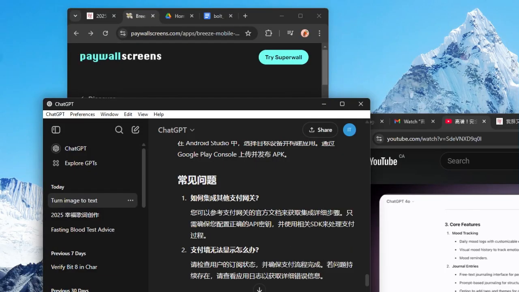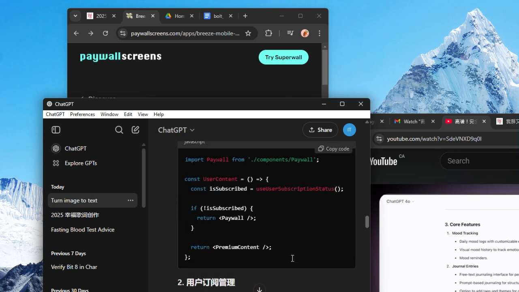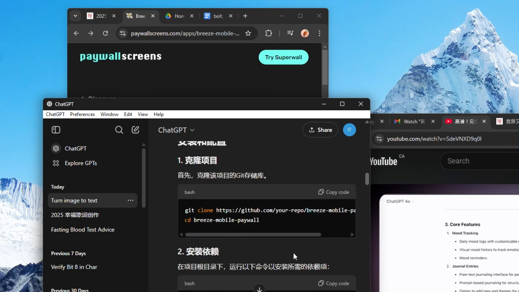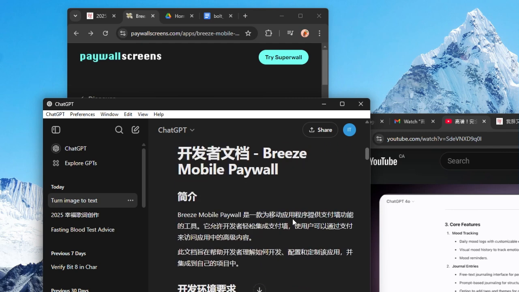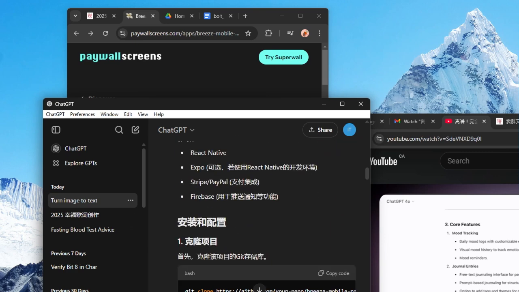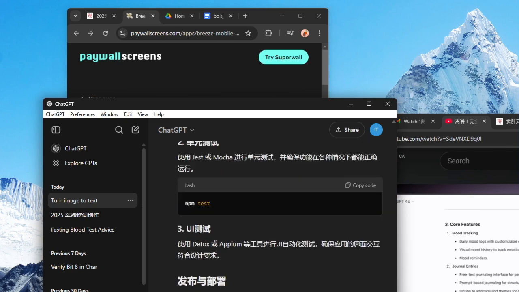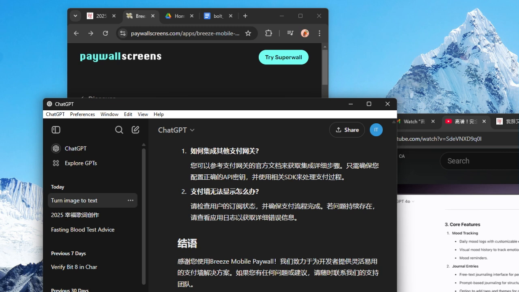I want to ask GPT to give me more detailed description for the core features, because at the beginning I asked for the development doc. It gave me this. It's too high level, right? It's called a mobile developer doc. It has this thing, but I still need more detailed information to help bot to write the code. So I'm asking, give me more detailed description for the core feature to GPT. Let's see how it goes.